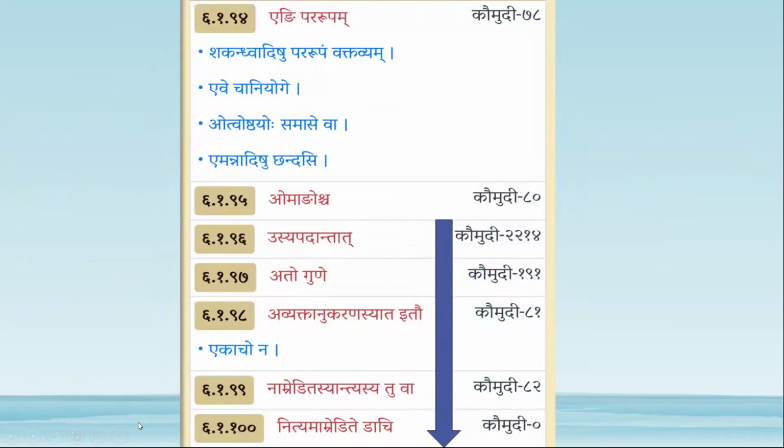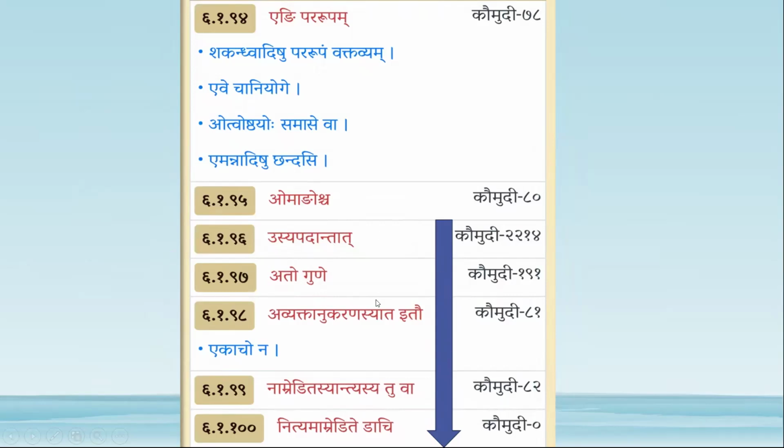So we completed all the sutras. I will explain in short all the sutras. In all these sutras there will be pararupa adesha. We have to understand that there will be purva and para, they combine to form para. By Usya Padantad, a plus us becomes us only. That there will be pararupa.